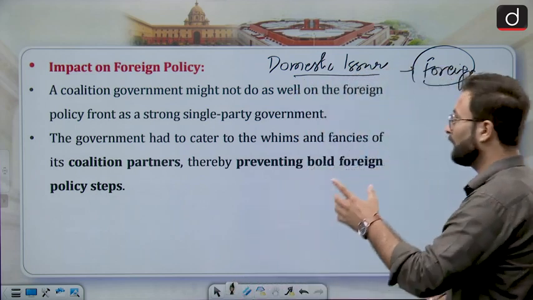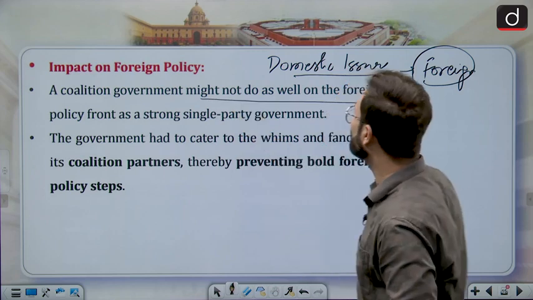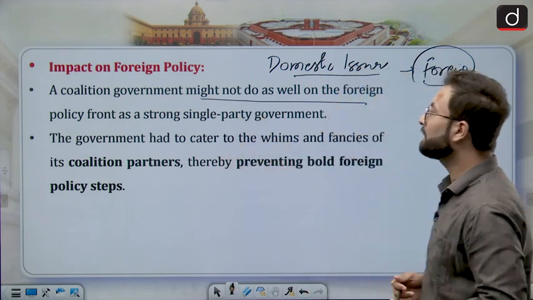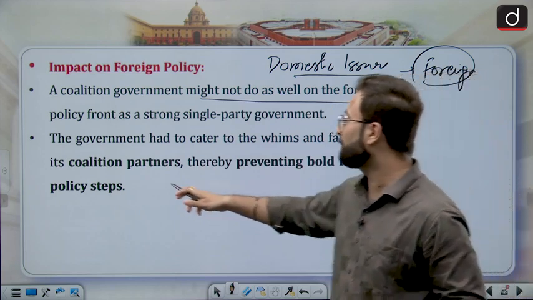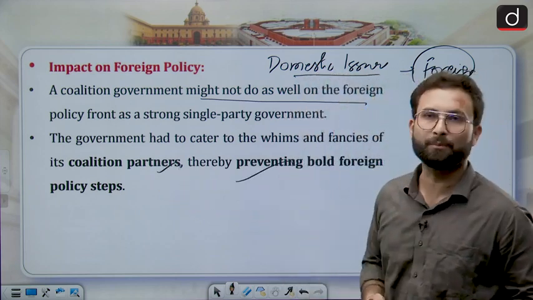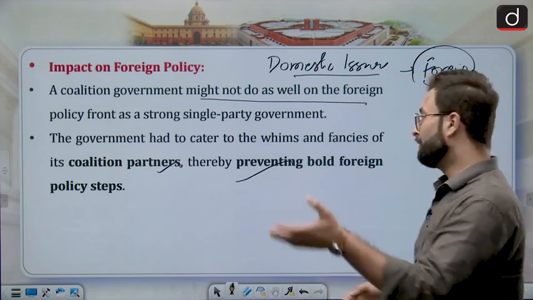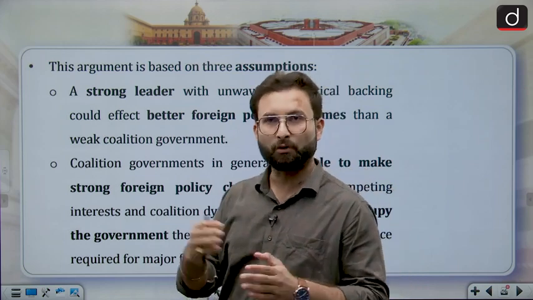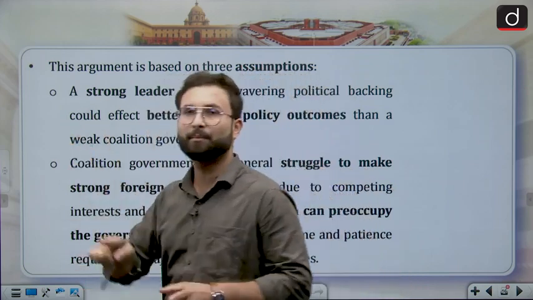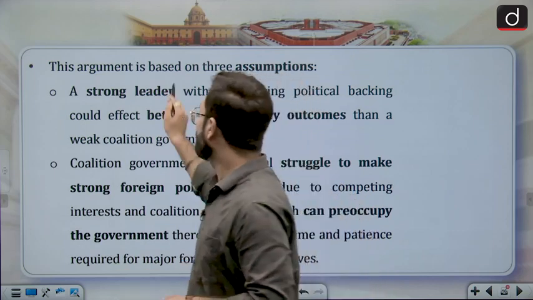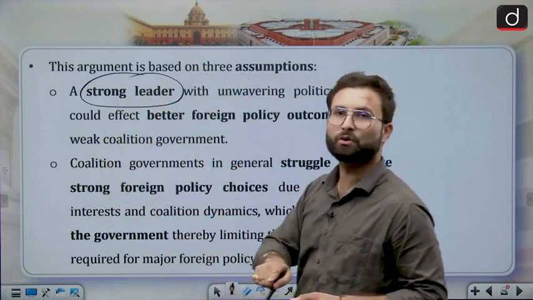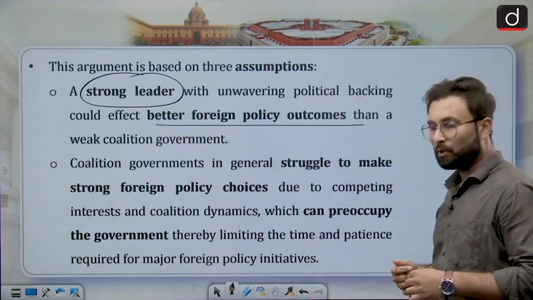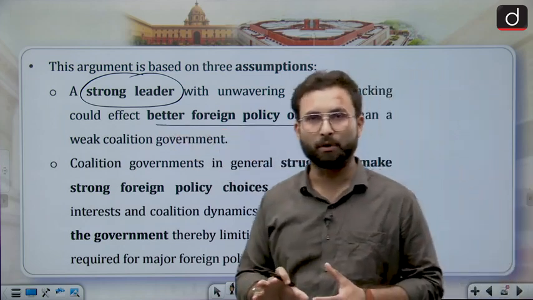So saying that a coalition government might not do as well on the foreign policy front as a strong single party government, that the government has catered to the whims and fancies of the coalition partners, thereby preventing bold foreign policy, is one aspect of it. Now, there are three assumptions behind this. First, when there is a single or majority party, the leader will be strong. If the leader is strong, he will go for better foreign policy outcomes, because there is political backing to him.